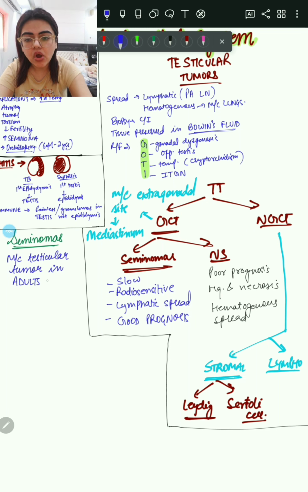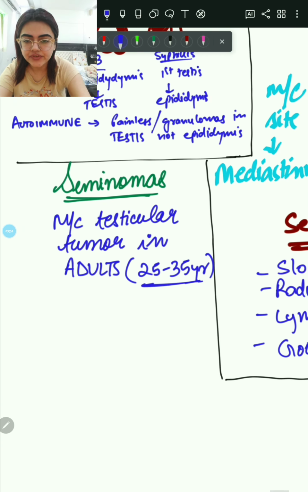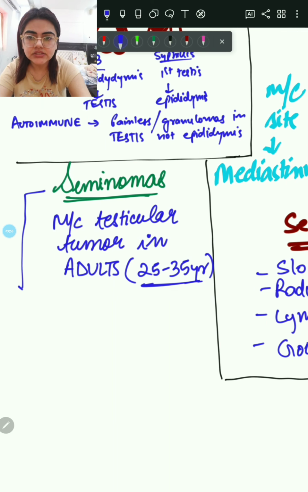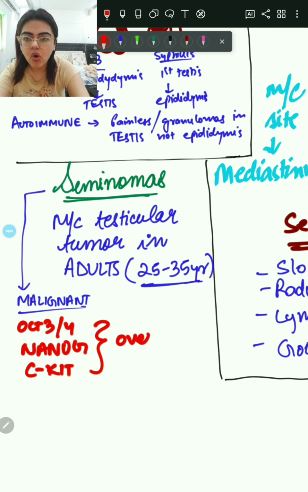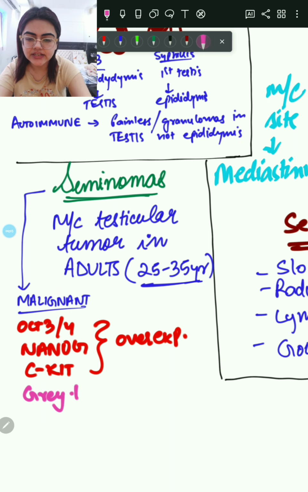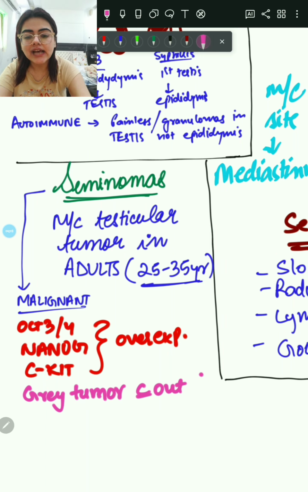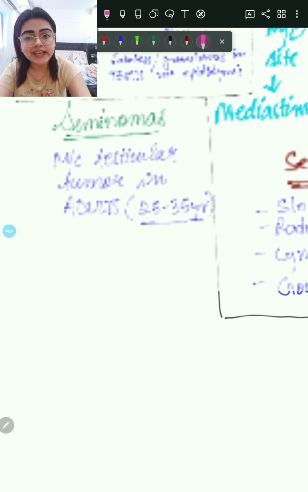These are the most common testicular tumor in adults, usually occurring in the 25 to 35 year age group, and they are usually malignant. The genes which are mutated in seminomas are OCT3/4 and NANOG, and c-KIT gene overexpression is there in case of seminomas. Now these are grey tumors without hemorrhage and necrosis. So these are grey colored tumors.